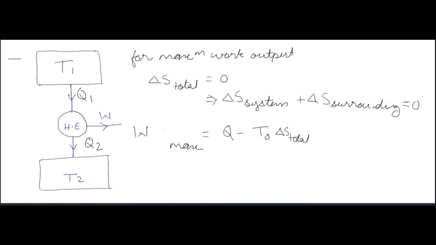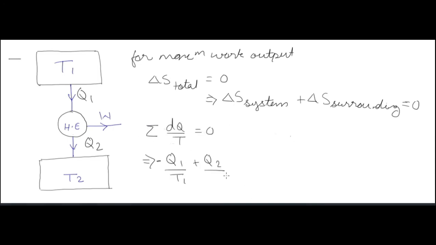It means the process should be a reversible one, meaning delta S system plus delta S surrounding is equal to 0. We are taking the system as this one: a heat engine taking heat Q1 from the source at temperature T1, and there is a sink at temperature T2 in which we are rejecting heat Q2, and W is the work that we are getting from the heat engine.